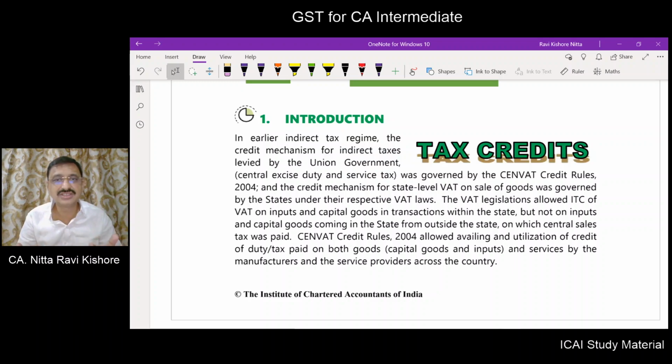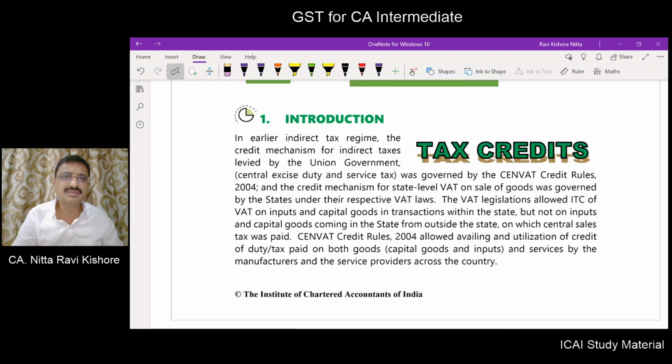These paragraphs we have dealt with in the GST class 1. So in the earlier indirect tax regime, what used to happen? There was a credit mechanism in the indirect taxes for central excise and service tax, because the excise duty, I mean central excise duty. Of course, excise duty on alcohol for human consumption is a state subject. Other than that, what I am dealing with is central excise duty, that is the central levy levied by the central government. Service tax is also levied by the central government.